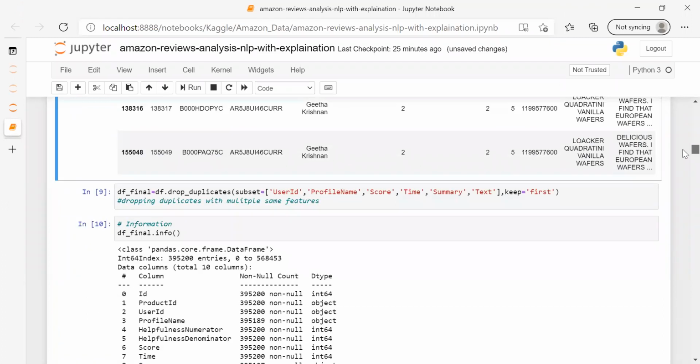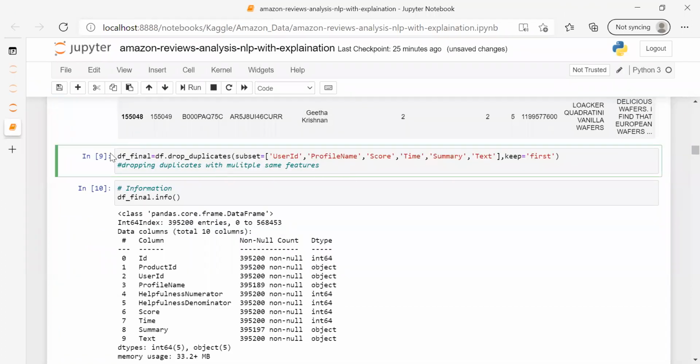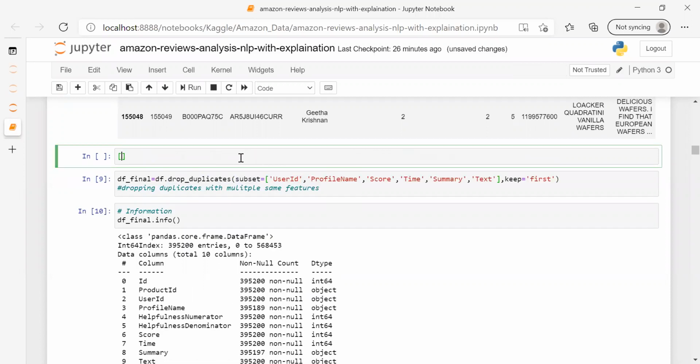So I'm going to drop this. For dropping it, what I'm saying to the machine is df, my data frame, dot drop duplicates, means drop the duplicates. In the function I'm mentioning subset, means which columns I want to consider. For that I'm putting a list here. This is the list. You would be knowing about it. List starts with these square brackets. Here it may be any character, any numeric, any float, anything can be done. So this is the list.